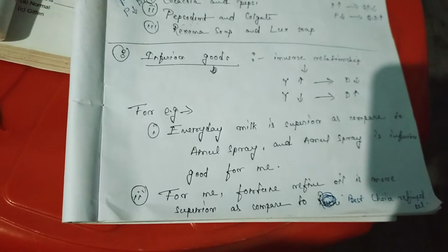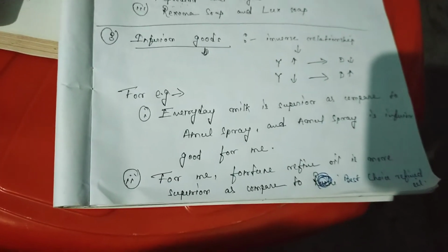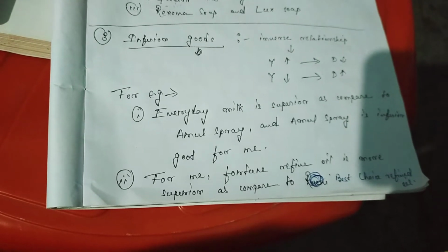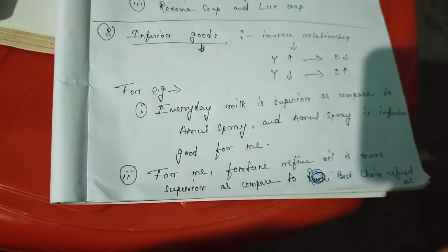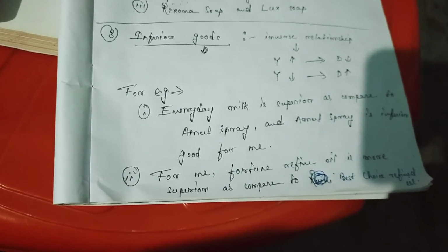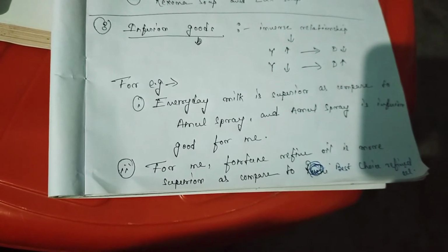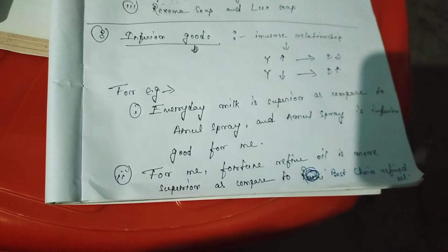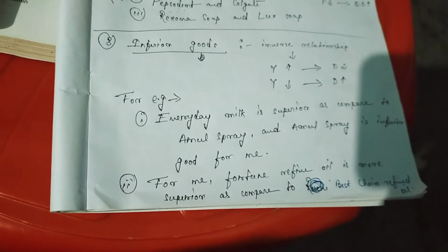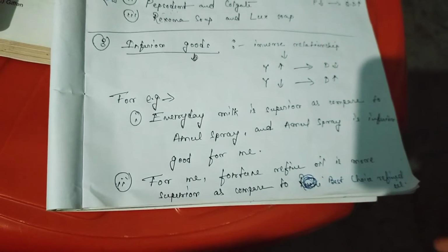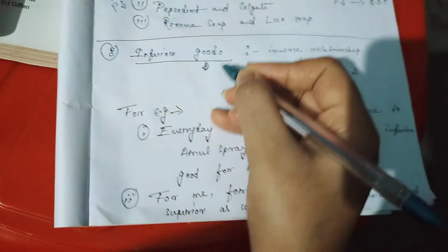So, my dear students, our next topic is inferior goods. Okay, so what is inferior goods? Inferior goods are those goods whose demand decreases with an increase in income of the consumer, and demand increases with a decrease in income of the consumer.